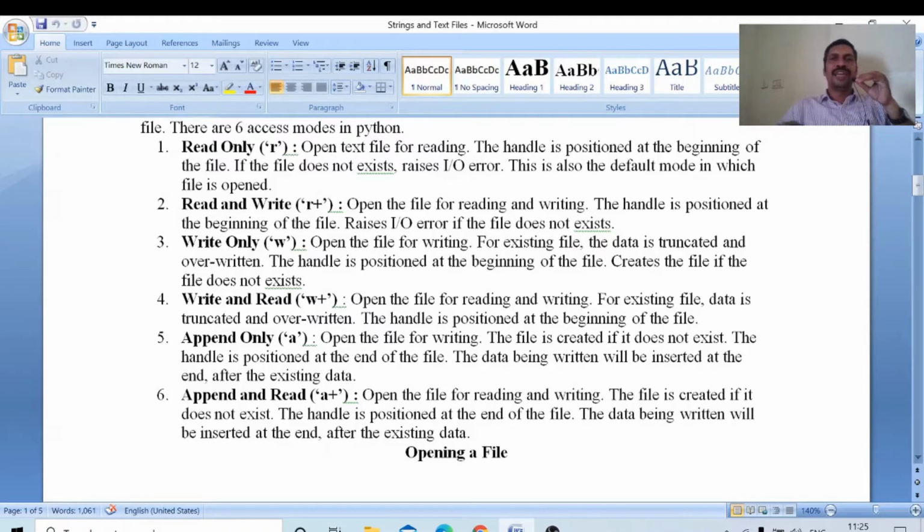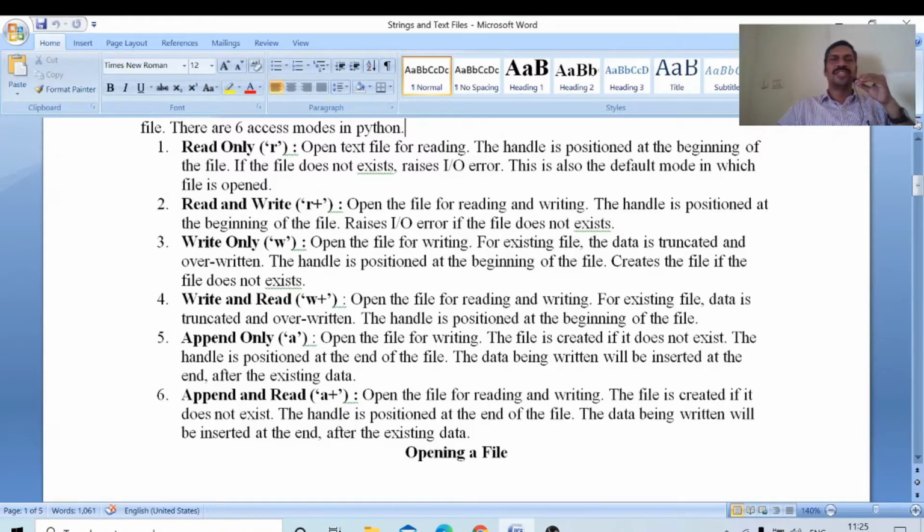Whenever the file is opened, we create one file handler. The file handler is positioned at the beginning of the file. If I want to open a file that does not exist, then it raises an error called IO error. This is also the default mode in which a file is opened. This is about read mode or read only mode.